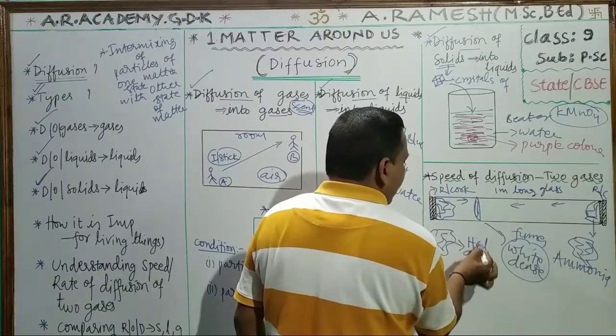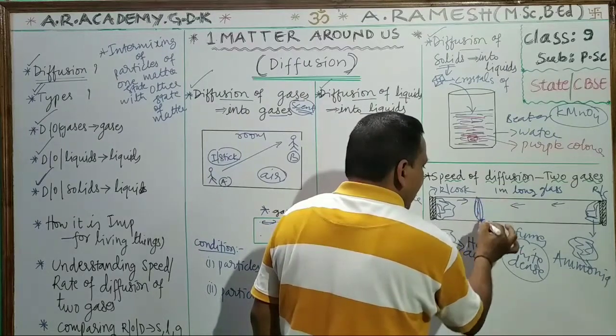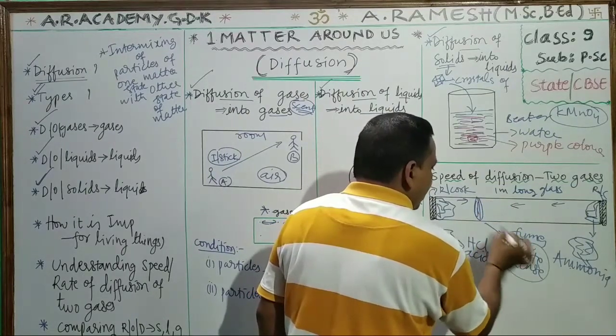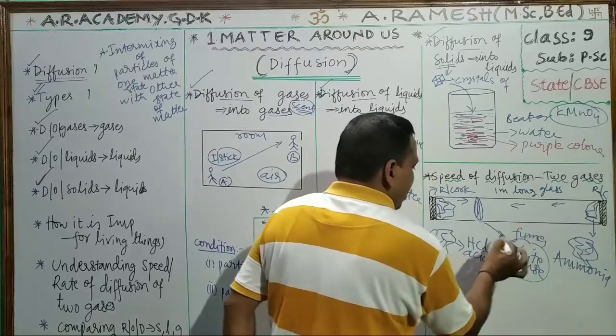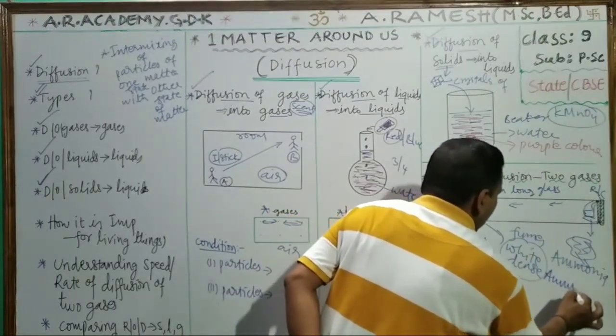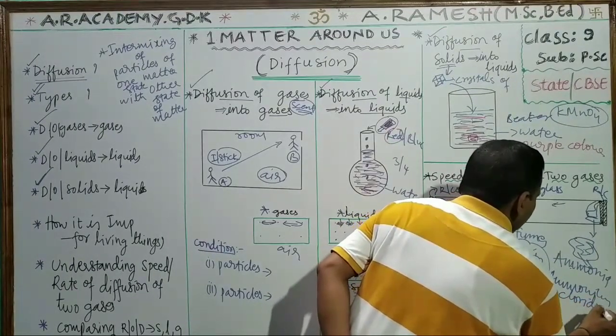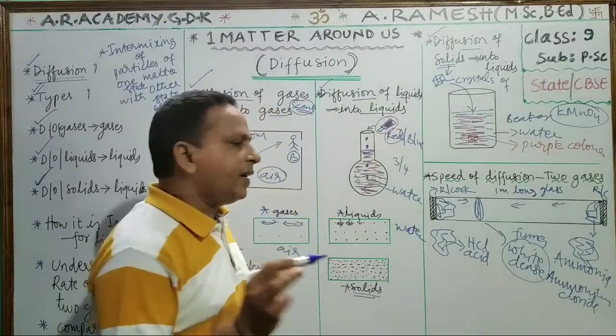Hydrogen chloride gas travels less distance, and they react with each other here, and white dense fumes are formed. These white dense fumes are nothing but ammonium chloride. Ammonium chloride is formed here.